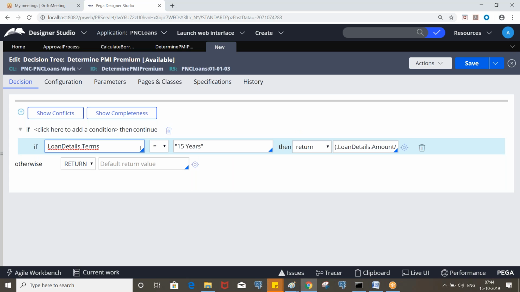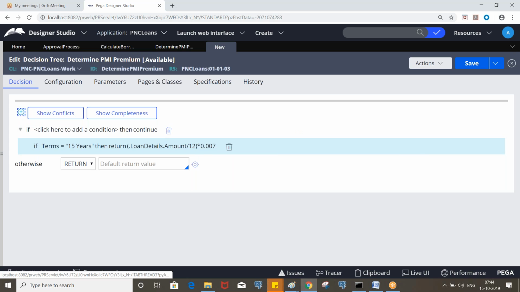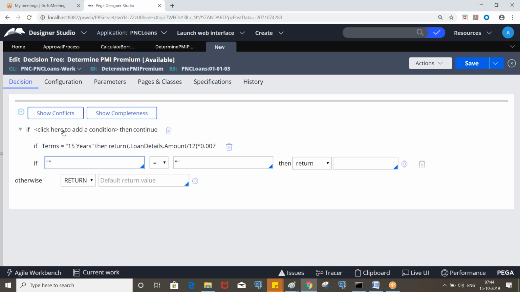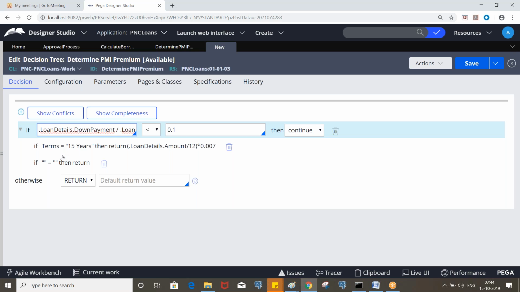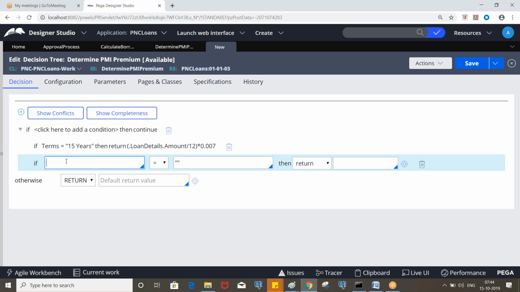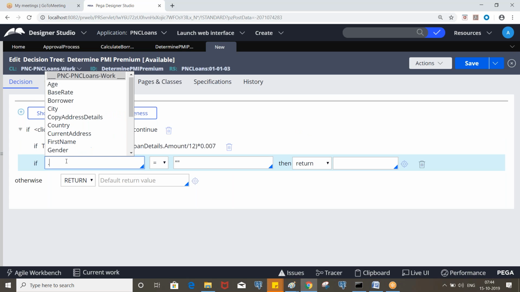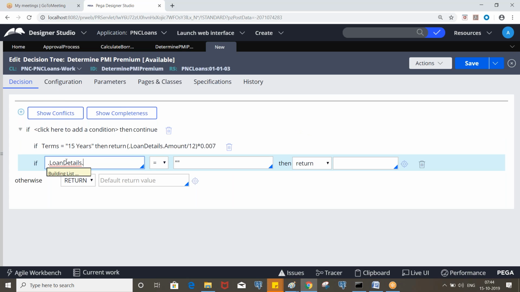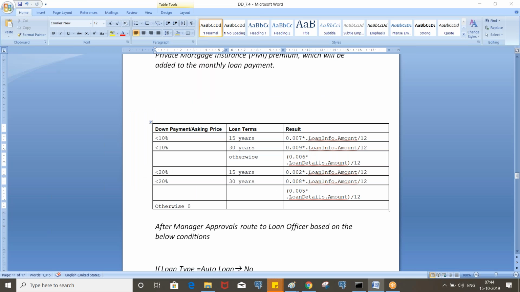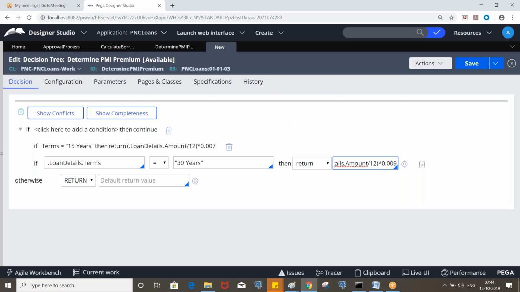Okay, put the cursor here and click on one more. These two are children of this condition. So again, if loan details dot terms is 30 years, how much? It will be like 9. Okay, so loan details dot amount by 12 into 0.009. Clear?